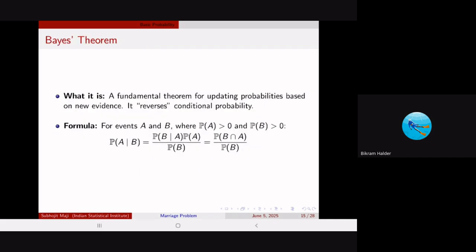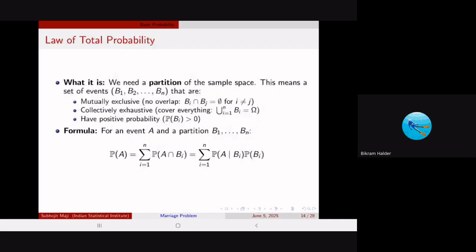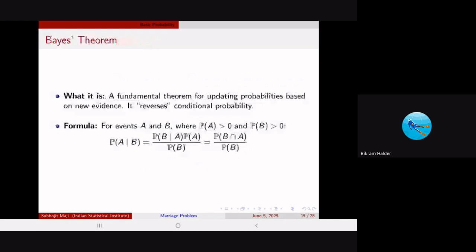So that is how you come up with the law of total probability. And now there is a very interesting theorem, that is the Bayes theorem. Bayes theorem tells you how you can reverse the conditional probabilities.